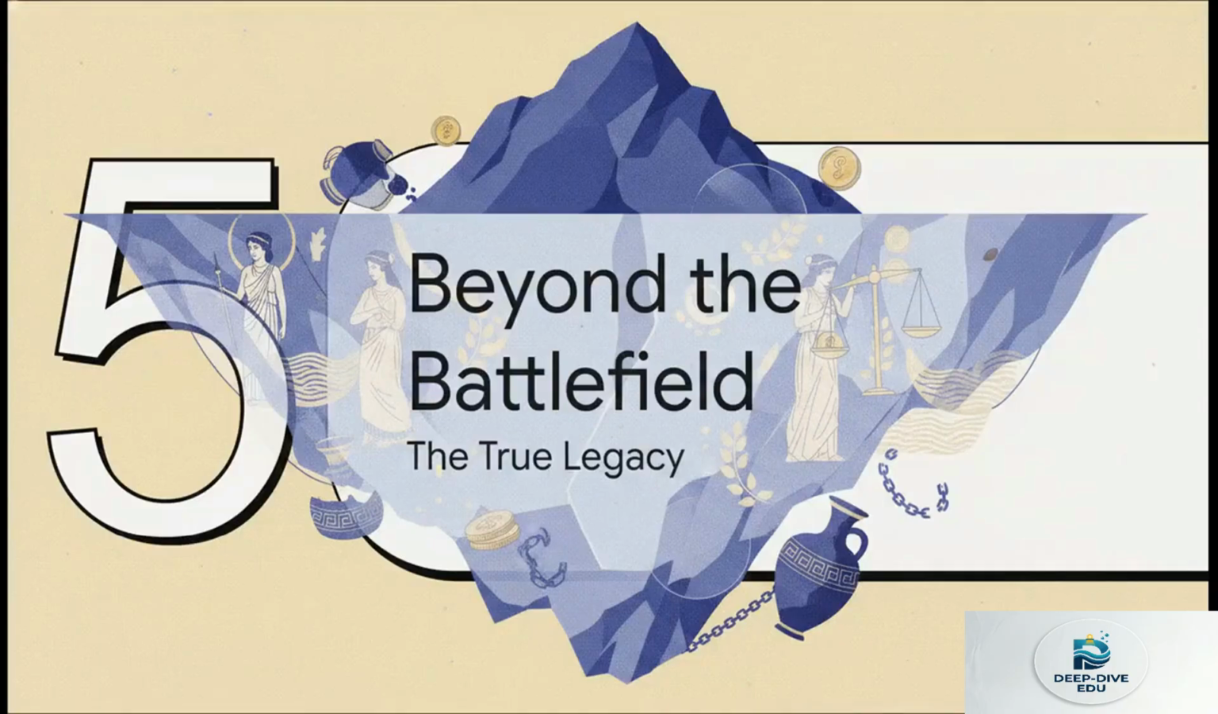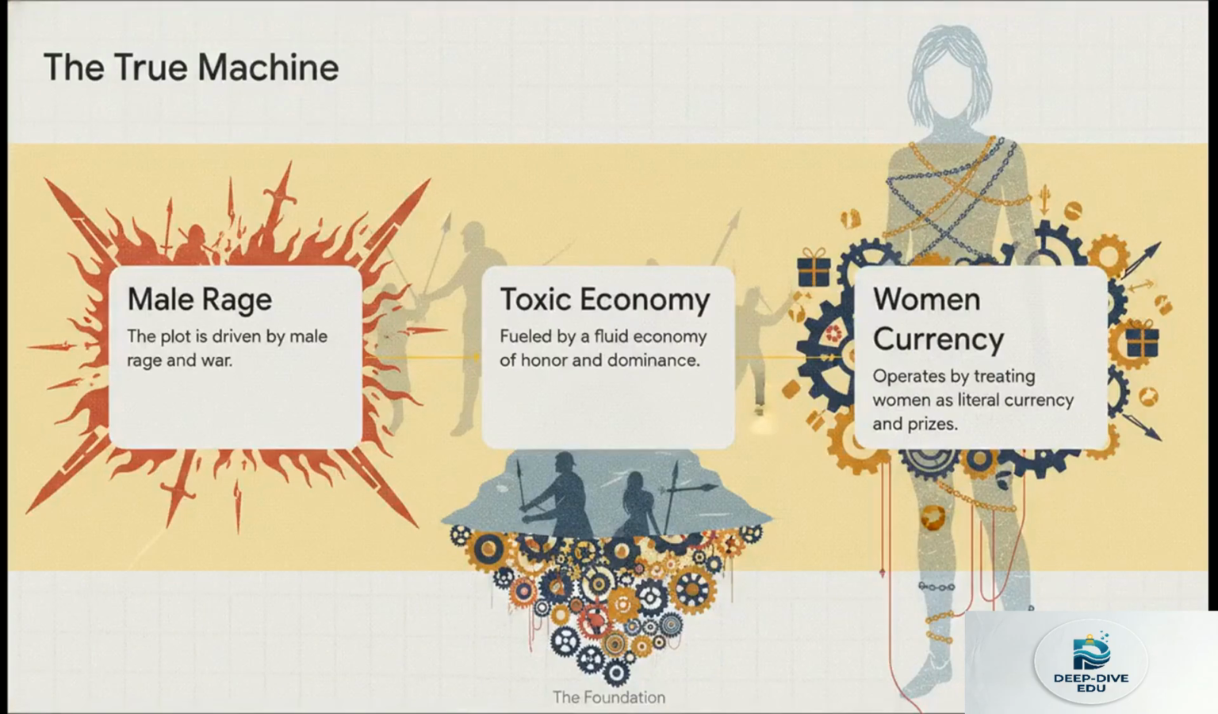Which brings us to Section 5, Beyond the Battlefield, the True Legacy. So as we pull back and look at the entire iceberg here, combining the literary with the social analysis, what does this actually mean for how we read the Iliad today? Well, our explainer shows that those surface-level battles of sword and spear, they are just the absolute tip. Step 1, we see the male rage. Step 2, we realize that this rage is fueled by an incredibly complex, toxic societal machine of honor and gift exchange. And step 3, the dark foundation of it all. This entire economy only functions by dehumanizing women, using them as the invisible tragic currency to keep the whole machine running.